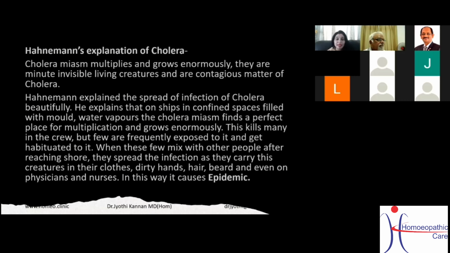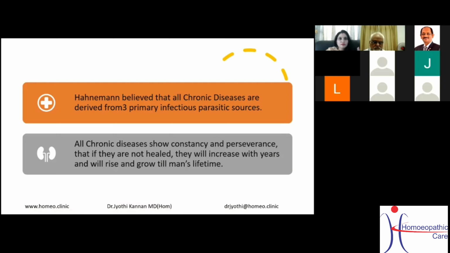When they mixed with the other people, they spread the infection, because they didn't know that they were carrying these creatures in their clothes, on their dirty hands, on the hair, on the beard, and even on the physicians and nurses, because the ships used to have physicians and nurses, and they were also carriers because they were habituated to the bacteria. In this way, it caused an epidemic. So that's how the cholera epidemic came into existence.